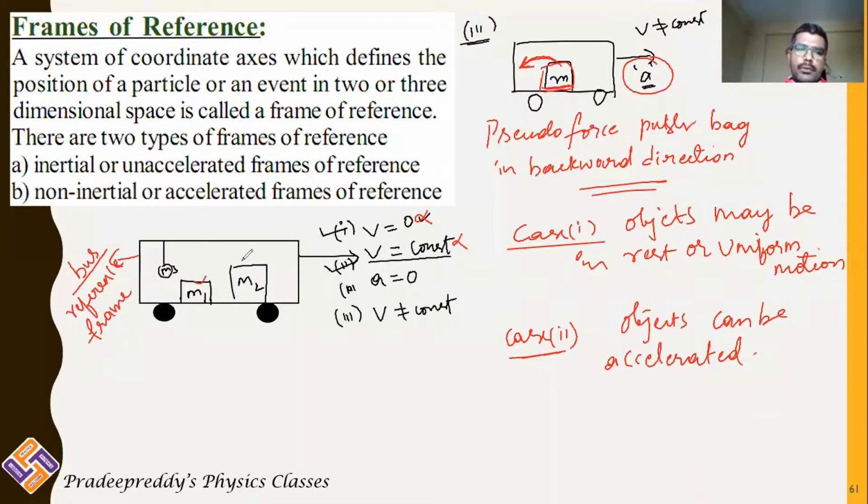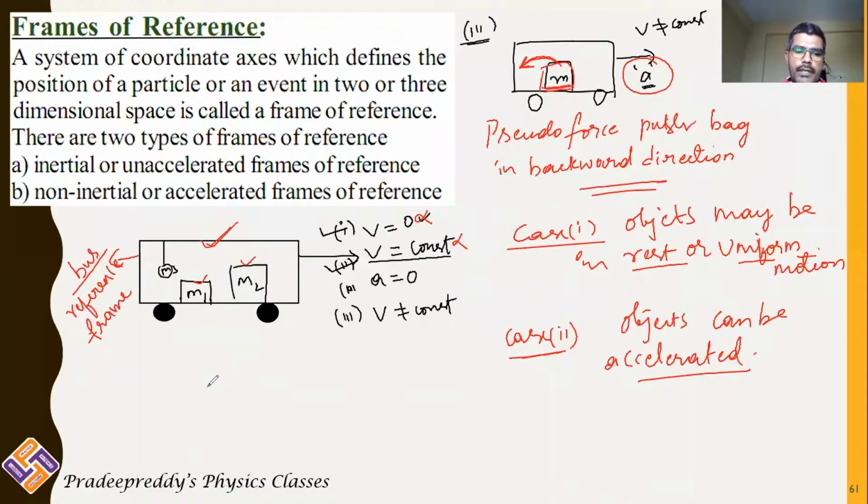Inside this bus we have two masses. These two masses M1 and M2 are resting in the reference frame. The bus is now the reference frame. A reference frame can be in the rest position or uniform motion, or it can be accelerated. So based on these conditions, you can decide two types of frames of reference.